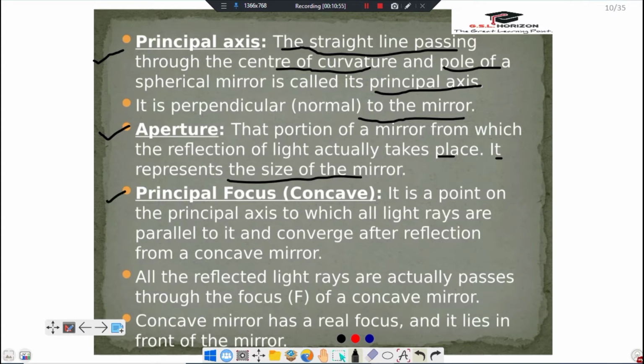Principal focus. It is a point on the principal axis to which all light rays parallel to it converge after reflection from the concave mirror. This is the concave mirror.